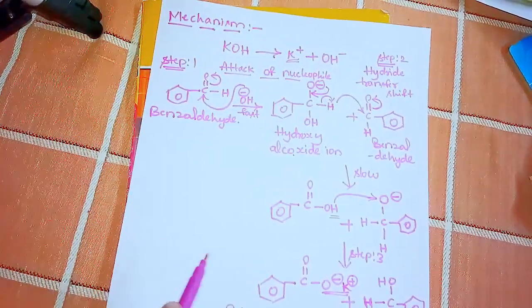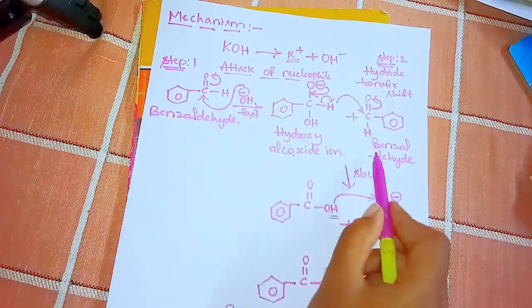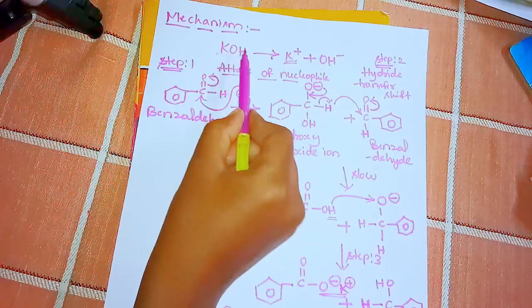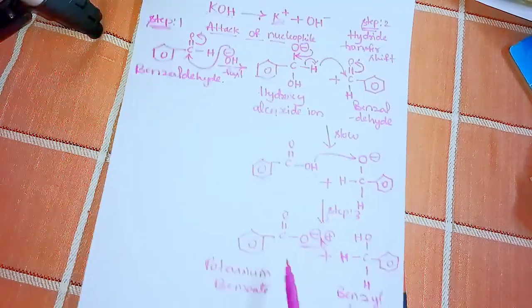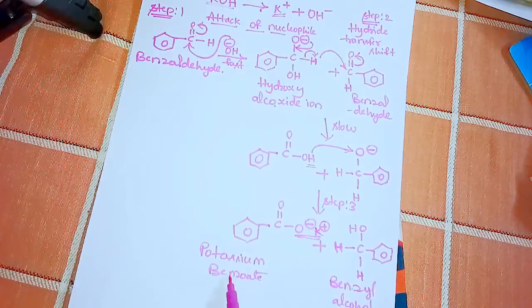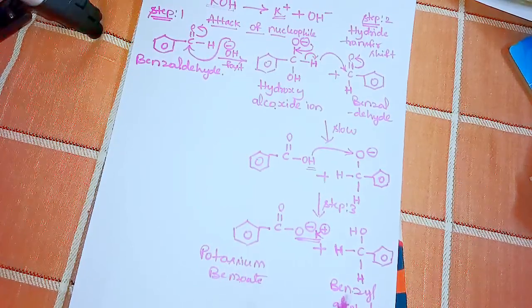See this mechanism. Here two molecules of benzaldehyde undergo reaction in the presence of a strong base like potassium hydroxide and form an alcohol, that is benzyl alcohol, and an acid salt, that is potassium benzoate.